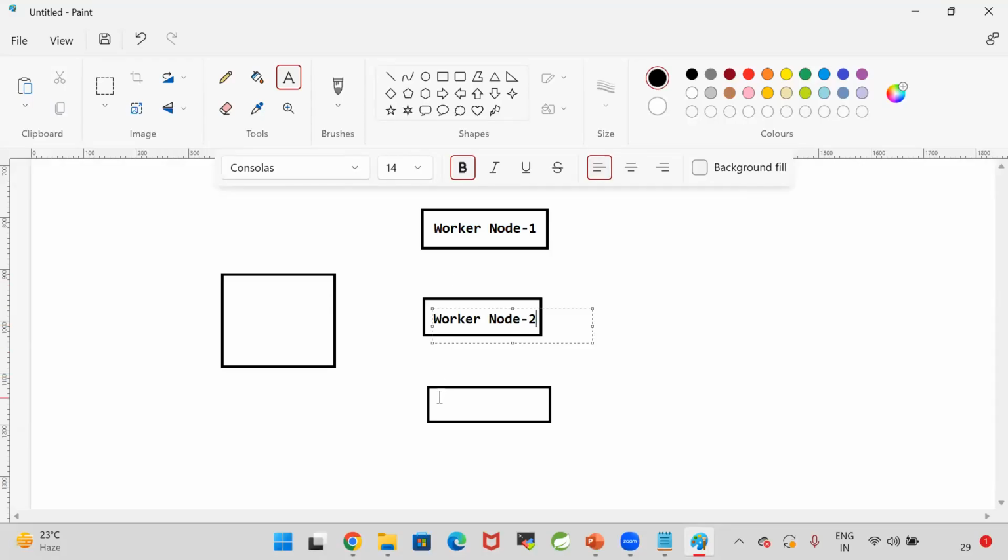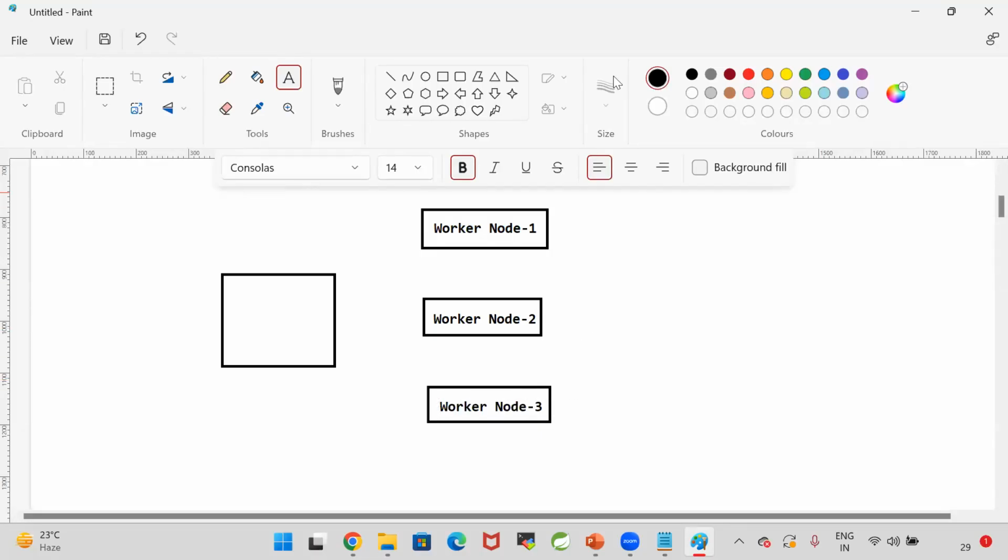Guys, in the team, will the manager do the development and testing, or will the manager assign the work to the team members and monitor the work? The manager will assign the work and will monitor the work.